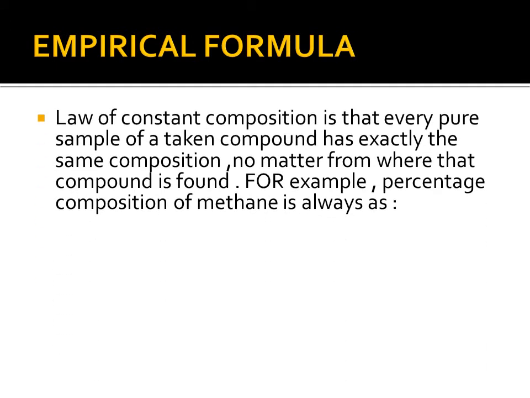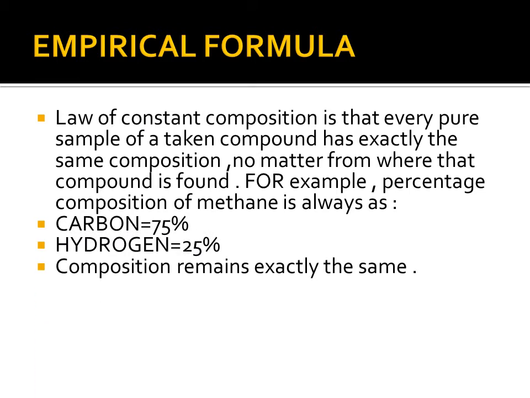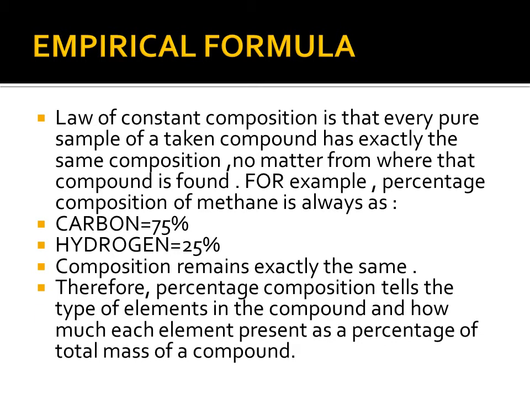Empirical formula. The law of constant composition is that every pure sample of a given compound has exactly the same composition, no matter where that compound is found. For example, the percentage composition of methane is always carbon 75% and hydrogen 25%. The composition remains exactly the same. Therefore, percentage composition tells the type of elements in the compound and how much of each element is present as a percentage of the total mass of the compound.